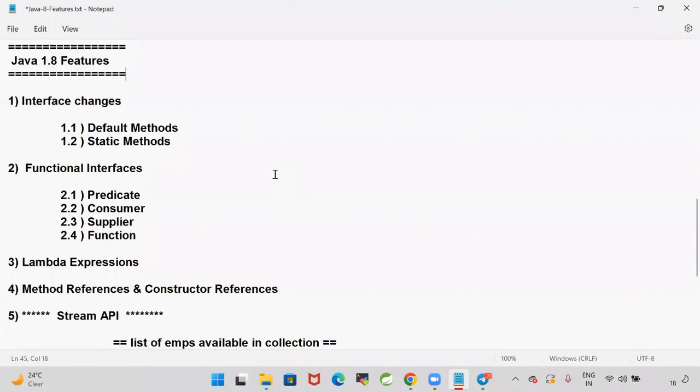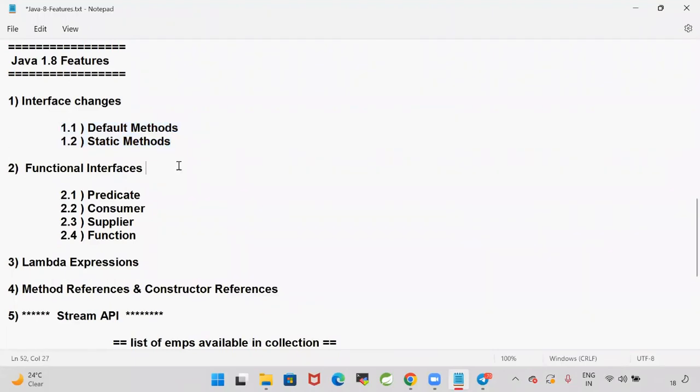What is the difference between an abstract method and a concrete method? The method which does not contain a body is called an abstract method. The method which contains a body is called a concrete method. From 1.8 version, you can write concrete methods also in the interfaces. Those methods should be default methods and static methods.